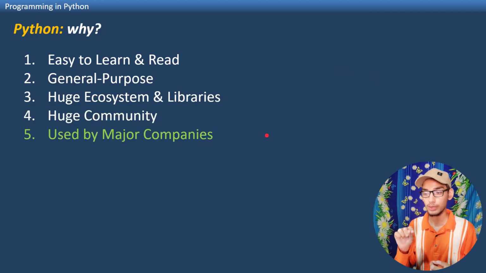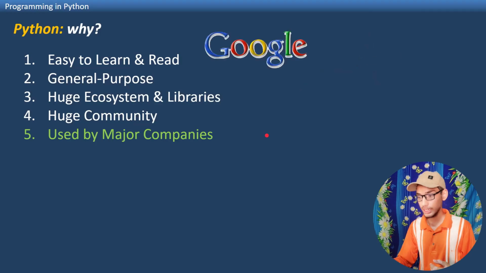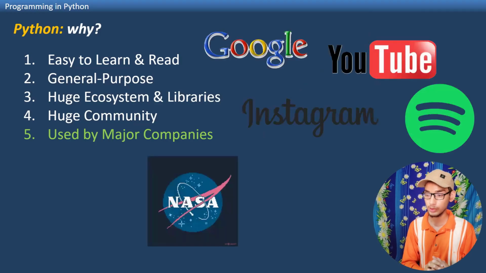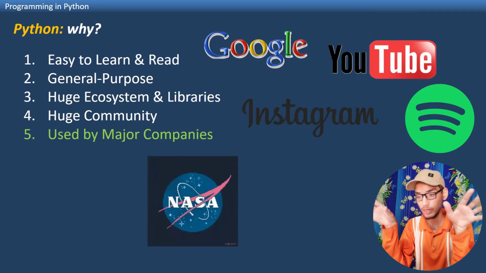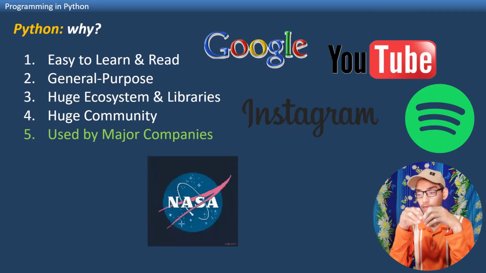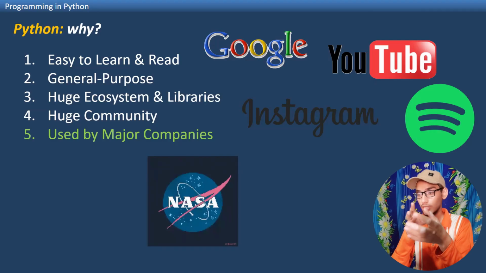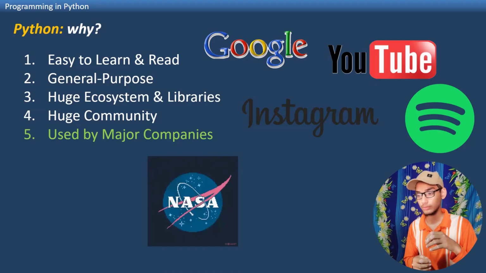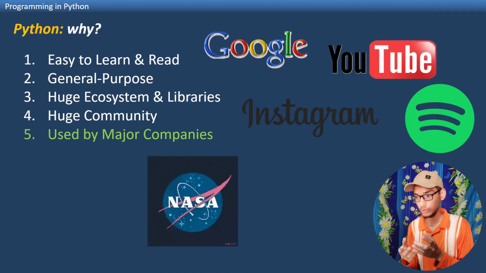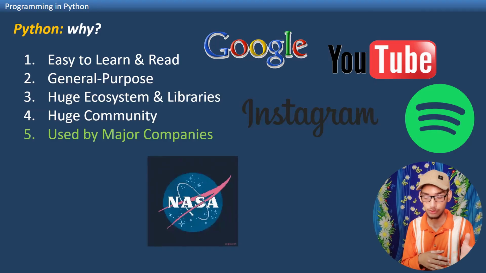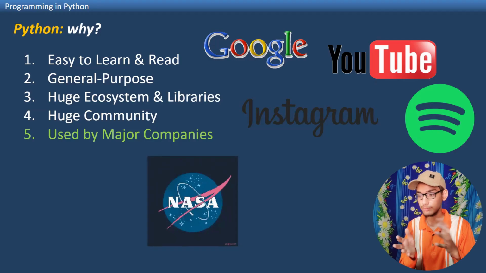Python is used by major companies. Yes, tech giants like Google, YouTube, Instagram, Spotify, and the space exploration agency NASA of America use Python in their daily routine. Many parts of Google are written in Python if they are used for AI, data science or projects like these. Google uses Python for that purpose.